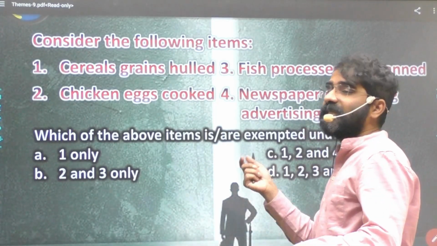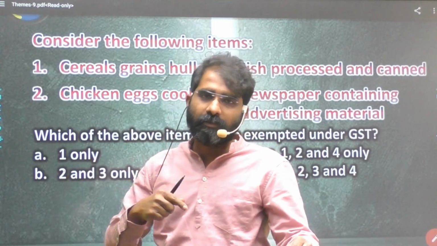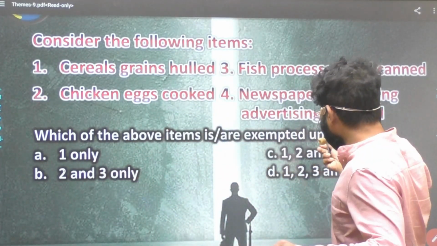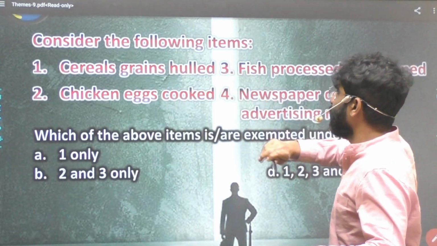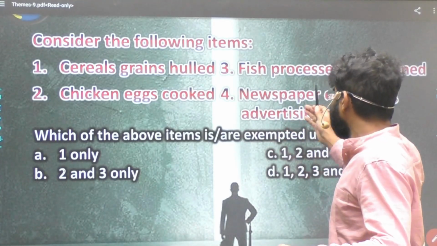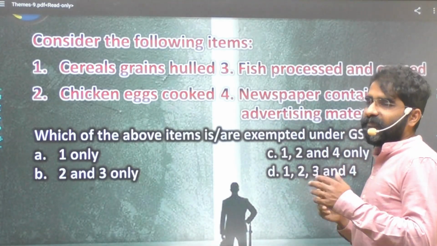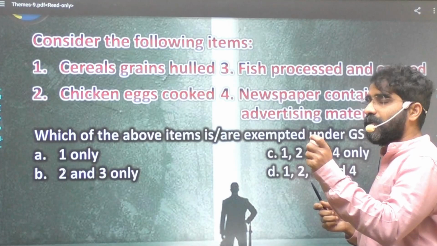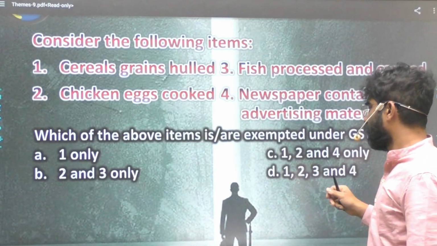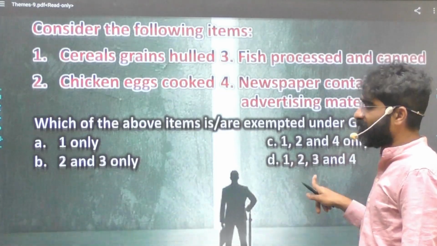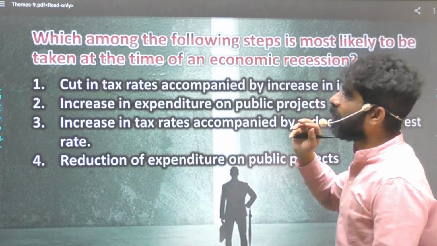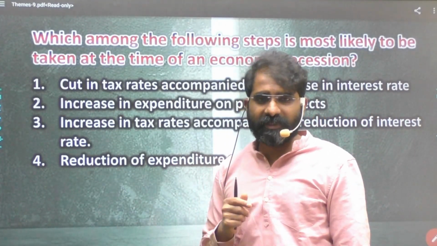Newspaper advertisement has GST, but newspaper does not have GST. So cereal grains, hulled, exempted. Chicken eggs cooked, exempted. Newspaper, exempted. We are not paying GST, but for advertisement in the newspaper, there will be GST. So the answer should be 1, 2, and 4. This is how we have to understand. Okay, so while solving questions, this is very important with respect to taxing.